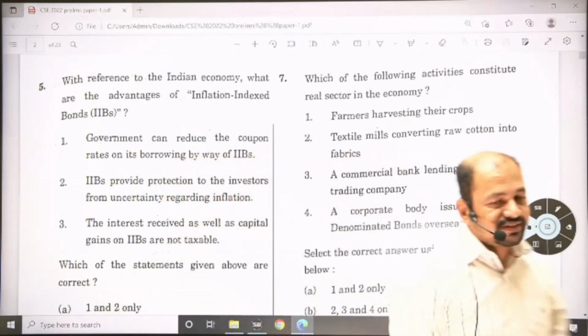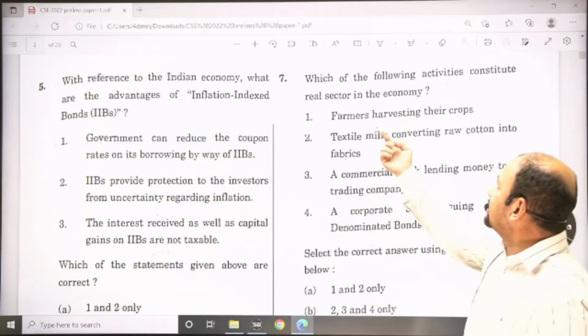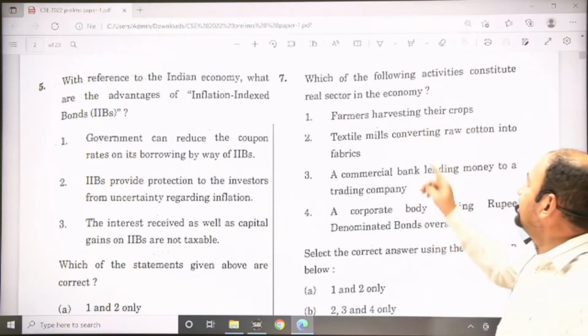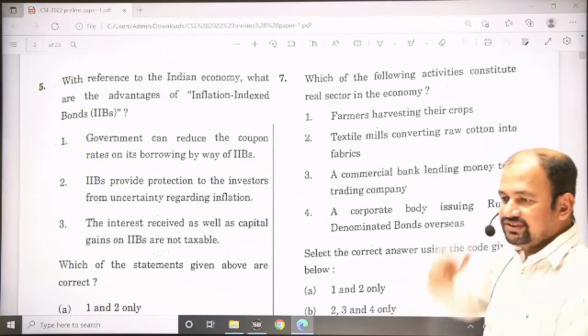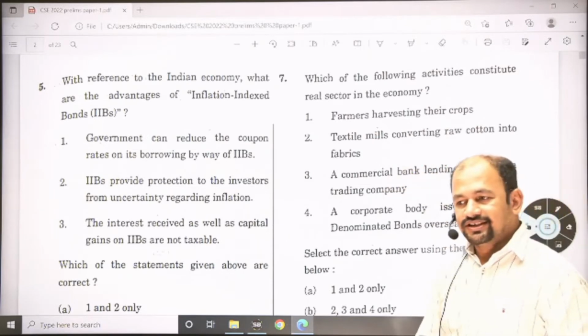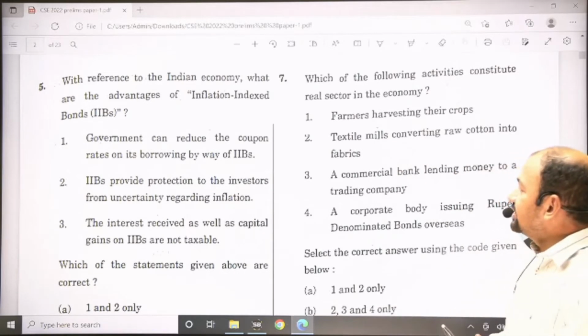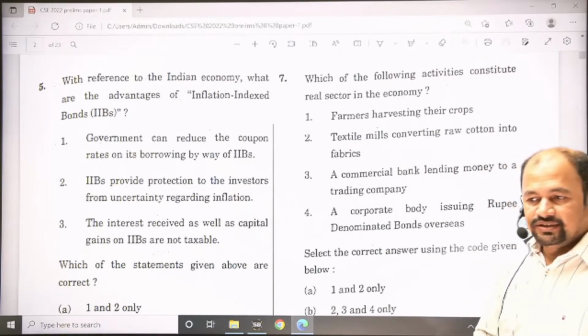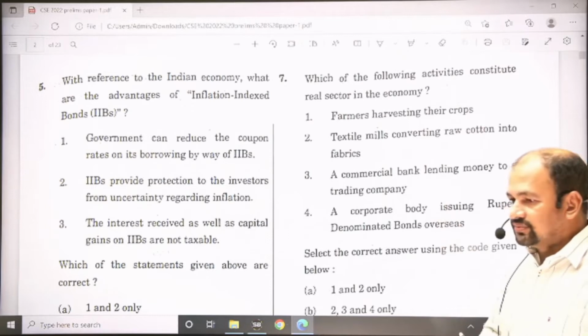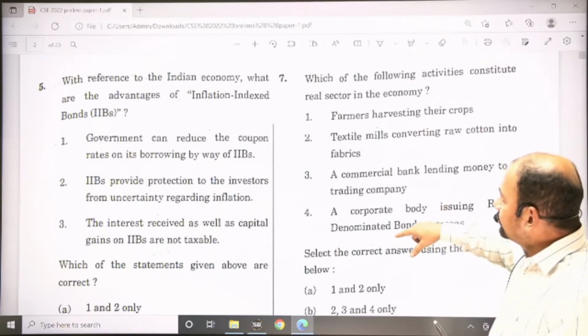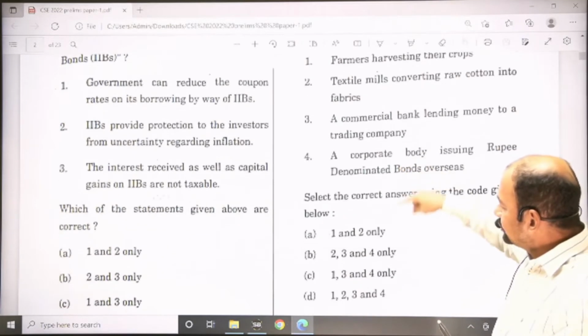त्याच्यामध्ये प्रायमरी सेक्टर म्हणजेच लेट्स ॲग्रिकल्चर, फार्मर हार्वेस्टिंग देअर क्रॉप्स, सो दिस इज रियल सेक्टर. ऑर टेक्सटाईल मिल्स कन्वर्टिंग रॉ कॉटन इन टू द फॅब्रिक्स, सो दिस इज ऑल्सो real sector. Means indirectly we can say that industrial sector and your agriculture sector, primary and secondary. Tertiary sector याच्यामध्ये include नाही होणार. Majority tertiary sector. So answer for this is 1 and 2 only, that is option A.